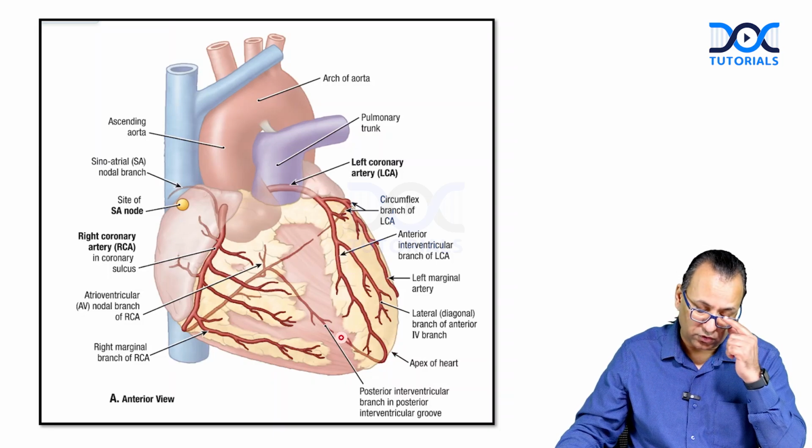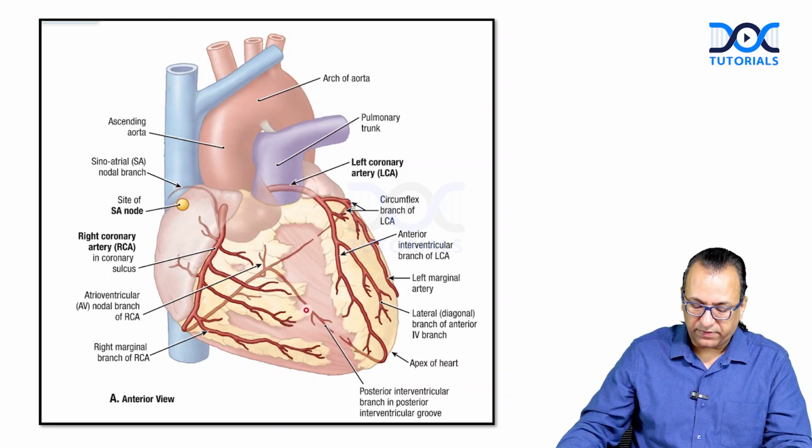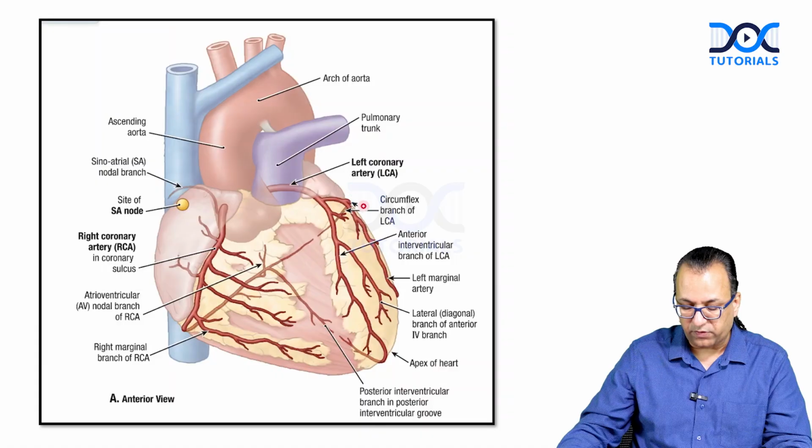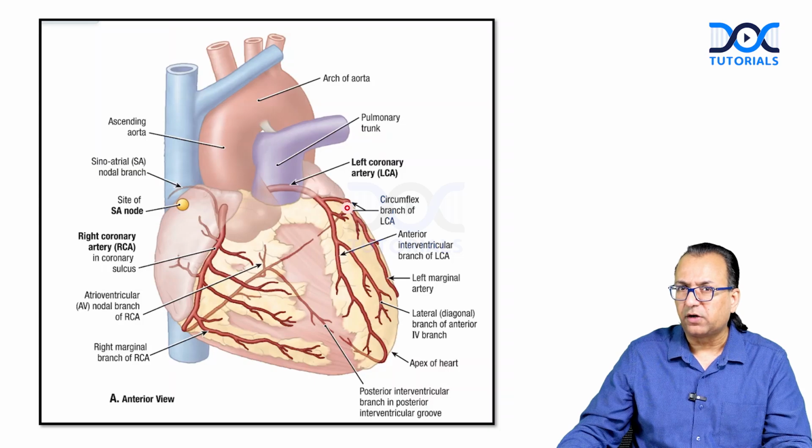We also mentioned that sometimes PIVA may come from the circumflex artery, a branch of the left coronary artery, and if PIVA came from the circumflex artery, then you will call it left cardiac dominance. But it may also happen that one PIVA was already given by the right coronary artery and another PIVA was given by the circumflex branch of the left coronary artery, then you will have codominance, multiple PIVA, and codominance is seen in 25% of the population.